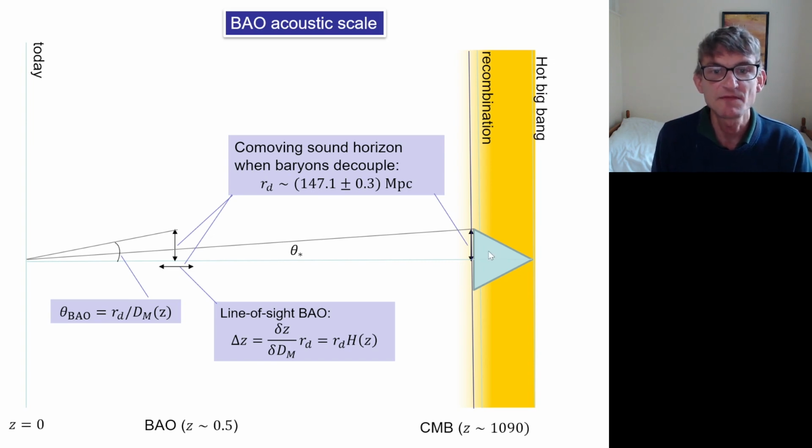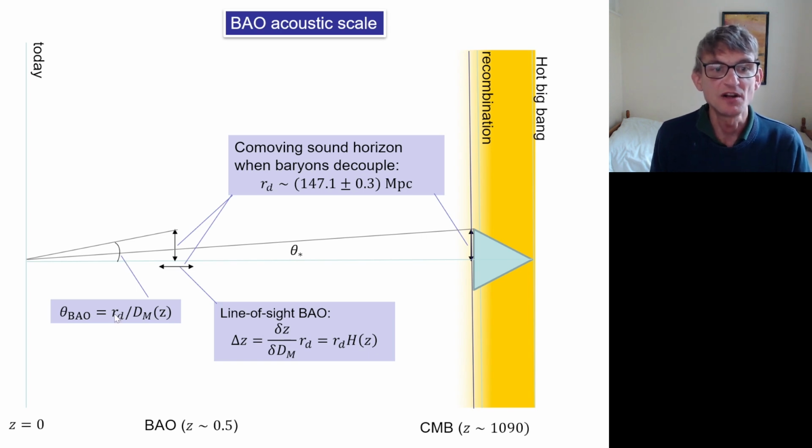So we see this same physical scale at recombination in the CMB acoustic scale, and we also see it transverse to the line of sight at a given redshift in the baryon acoustic oscillation scale. What we're measuring is this angle theta_BAO, which gives you a ratio of the co-moving sound horizon to the angular diameter distance to that redshift. Again, the angle is the thing you can actually measure.